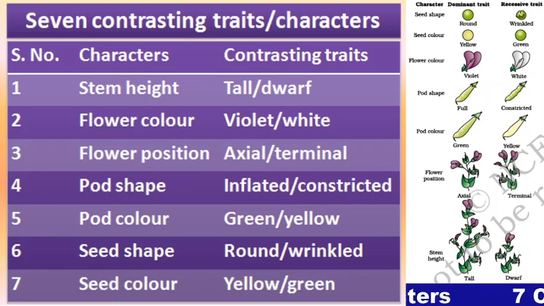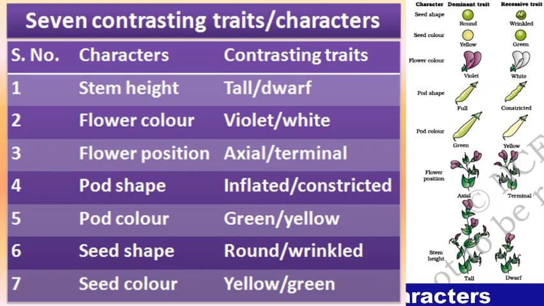So, stem height was taken under consideration because this is a visible character. There are tall and dwarf plants available in pea plants. So, height of a stem was considered as a contrasting character, and this is a visible character. Visible character means phenotypic character.